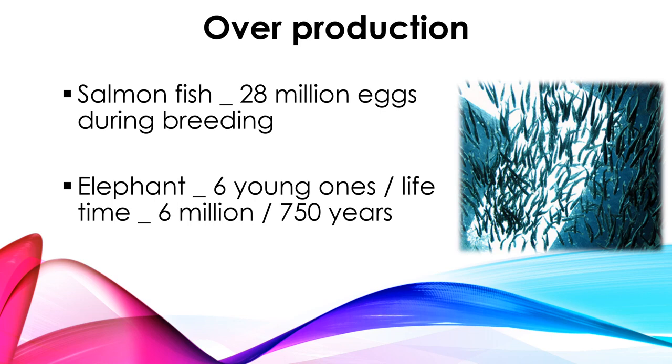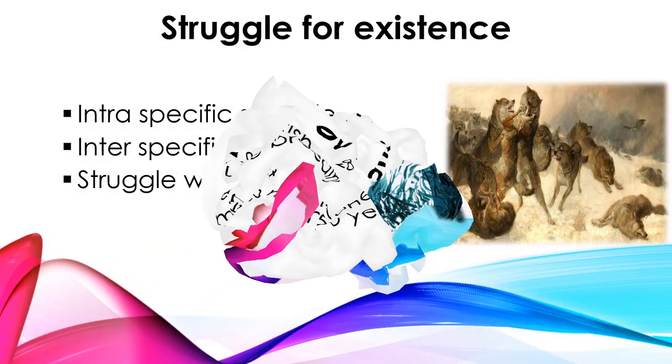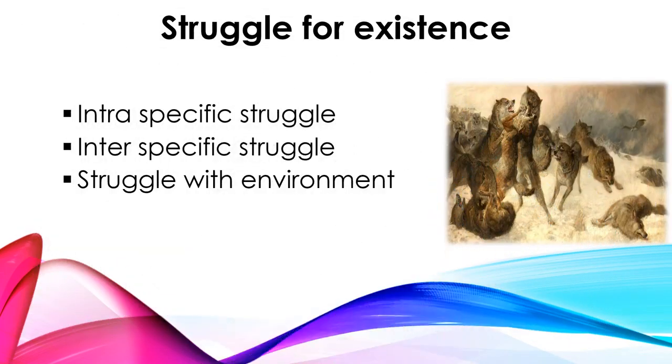Now let us see, because of this overproduction, this explosion, what effect will there be? Struggle for existence. Of course, if there is an explosion of population, it may surely lead to shortage of food, shelter and water.